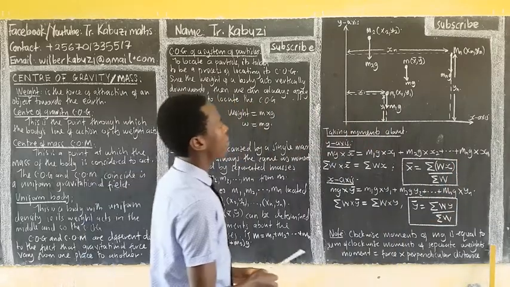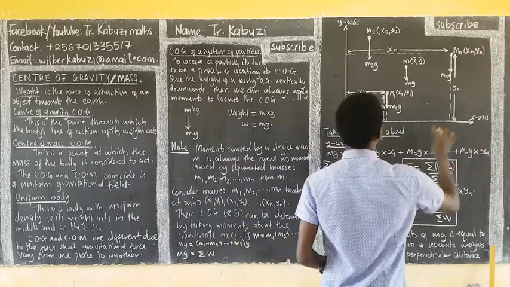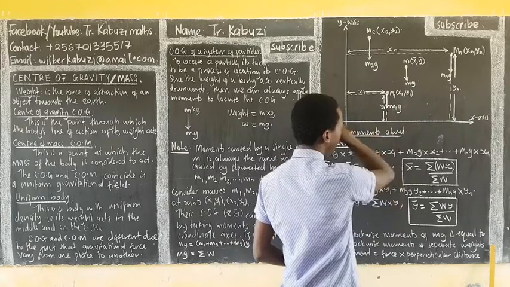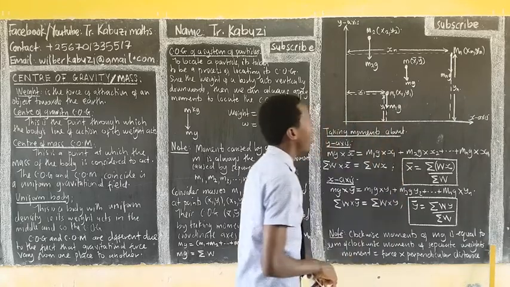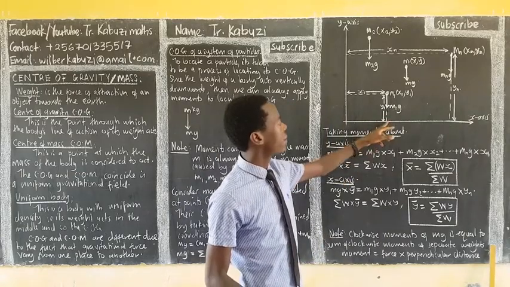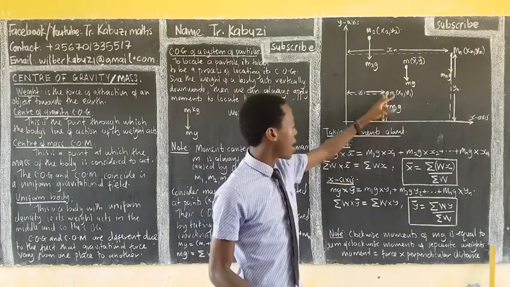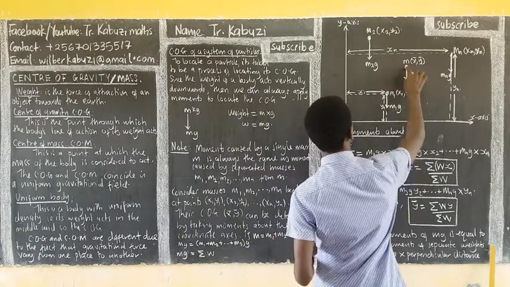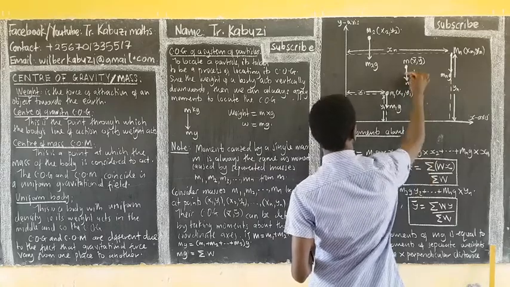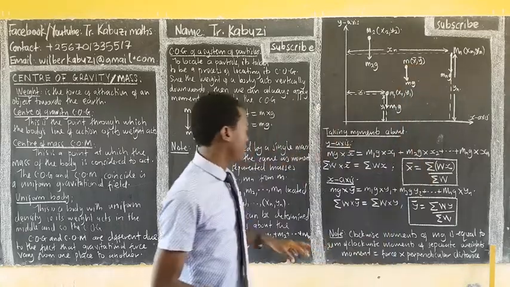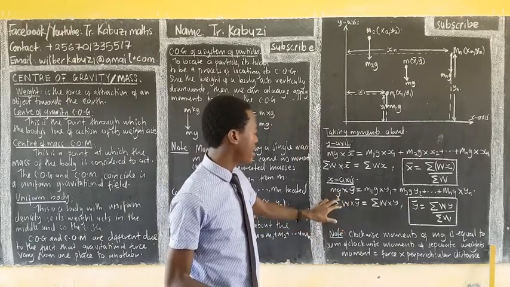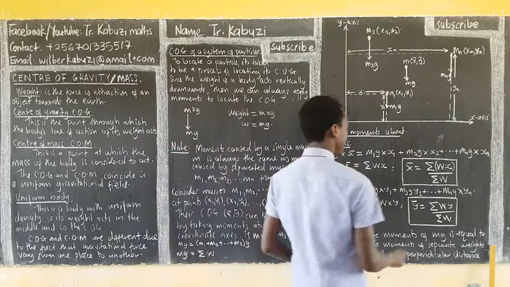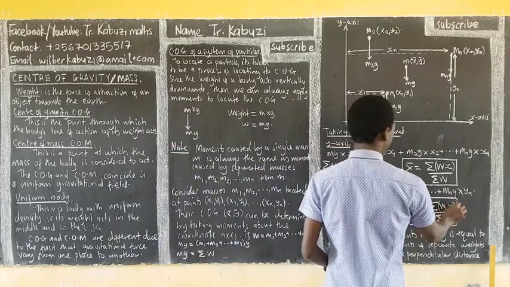And if you take moments about the x-axis, the weight is still going to act downwards. Because of the weight, we now consider the horizontal distance from here up to here, which is going to be the y coordinates, as you see. So this is our weight, but the perpendicular distance from here up to here is going to be y. The same idea applies, this is equal to here as you see it. And if you divide through by this, that's what we have there.